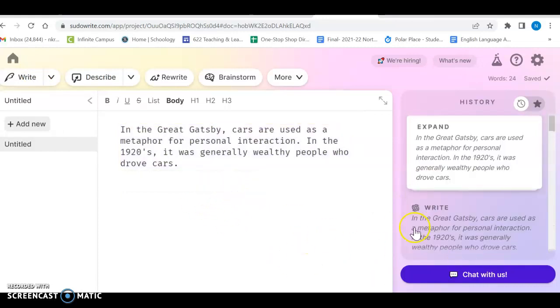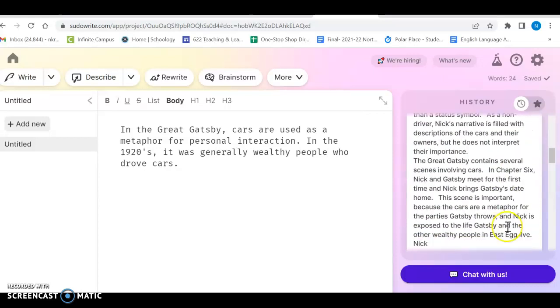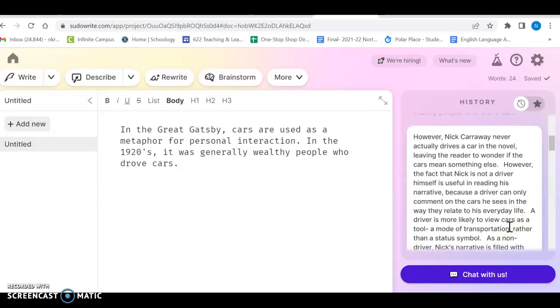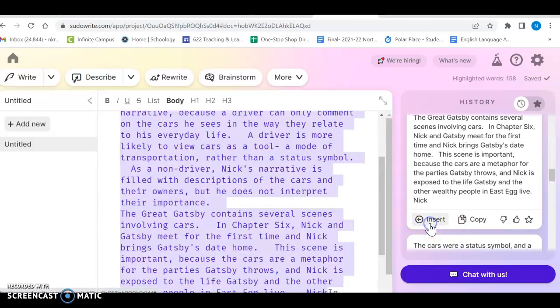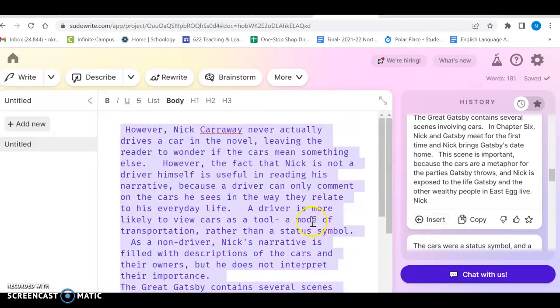So if we click expand, then it will expand on this topic, right? And we've got another couple paragraphs here, right? So anyway, this was my fear and my thoughts.